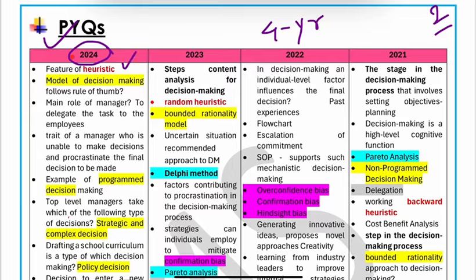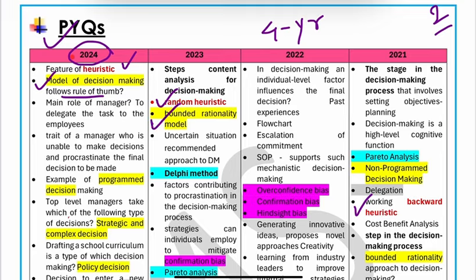You can see the concept of heuristic is repeated. So just go through the heuristic concept, it is really important under decision making. Next important is the model of decision making. There are two models, the economic mind model and the administrative mind model. The question was on the features of those models: which decision making model follows the rule of thumb? So go and have a look over the features of these two models.